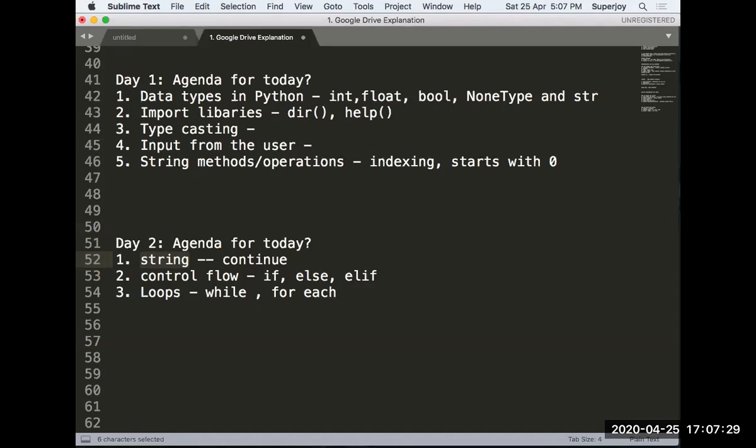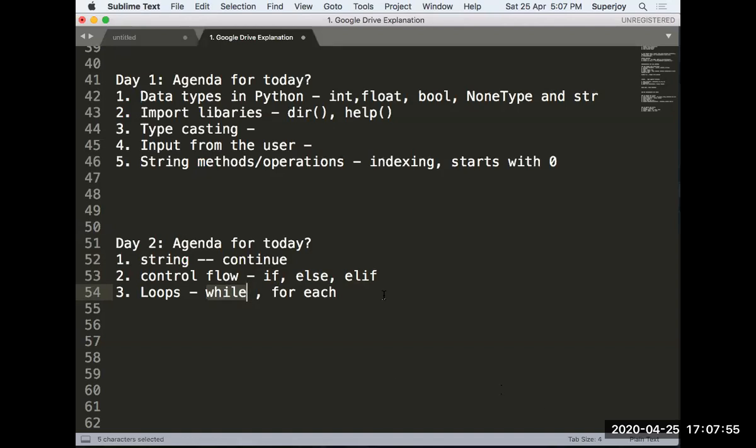So a couple of methods we discussed yesterday, and then we talked about if, else, and elif. We had a discussion yesterday on that, and then we talked about loops, and I could only cover the while loop. So the for loop still needs to be discussed, so we will continue with that part first, right?